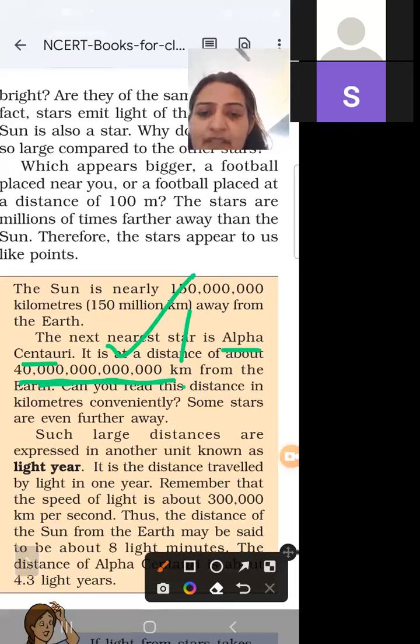So if we cannot measure these distances in kilometers, we have to write them in another unit called light year. We do not take the distance between stars and the Sun in kilometers; we use another unit, that is called light year. So long distances are measured in light years.